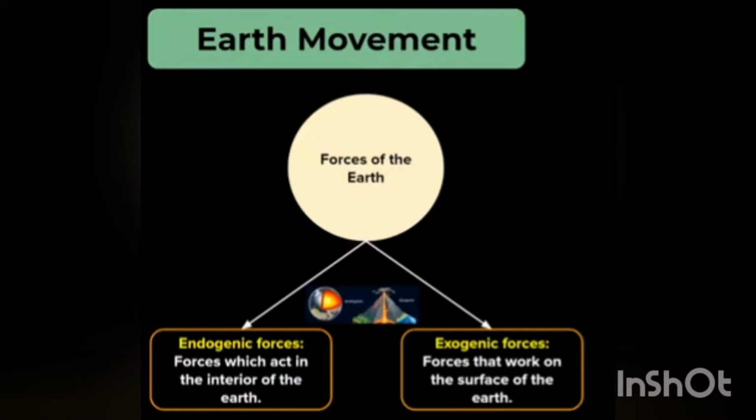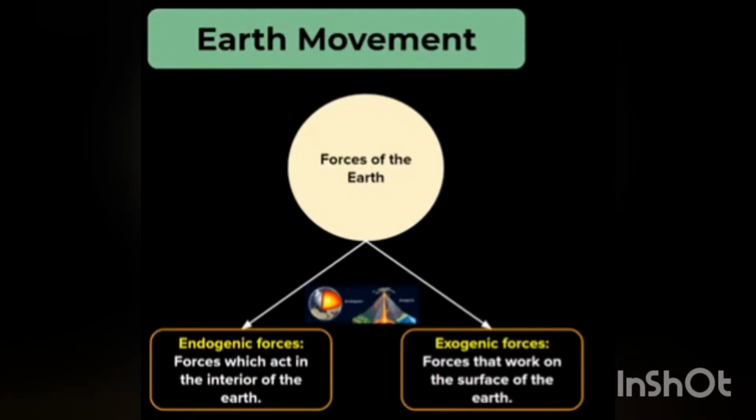Now endogenic forces: the forces that act in the interior of the earth are called endogenic, as endo means inside. So these processes are responsible for the formation of mountains. There are many types of mountains like fold mountains, block mountains, and volcanic mountains. So what are fold mountains? Fold mountains are formed by squeezing up of the earth's crust due to compressional force from opposite sides, like the Himalayas in Asia and the Alps in Europe. These are examples of fold mountains.